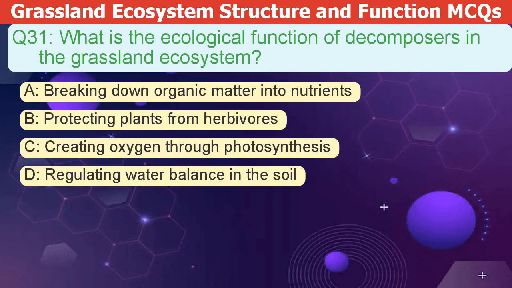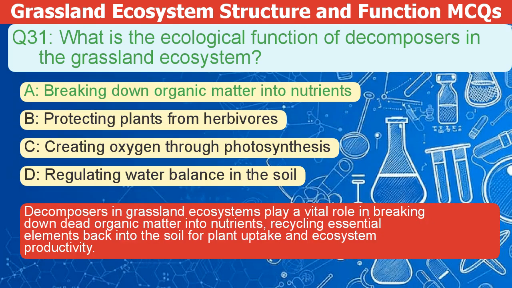What is the ecological function of decomposers in the grassland ecosystem? A. Breaking down organic matter into nutrients. B. Protecting plants from herbivores. C. Creating oxygen through photosynthesis. D. Regulating water balance in the soil. The correct answer is A. Decomposers in grassland ecosystems play a vital role in breaking down dead organic matter into nutrients, recycling essential elements back into the soil for plant uptake and ecosystem productivity.